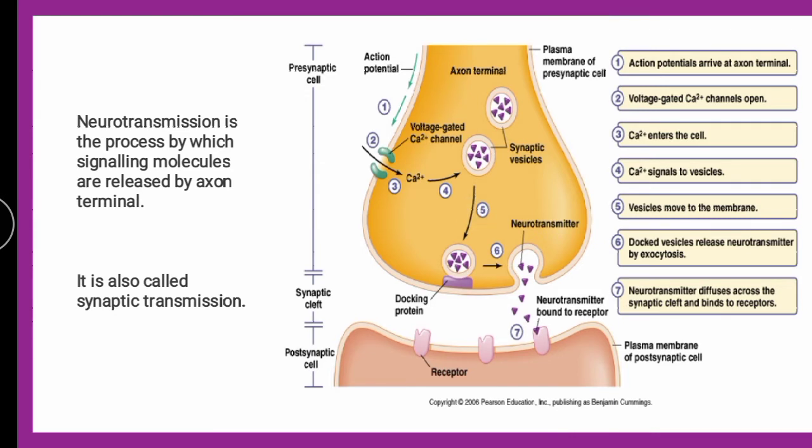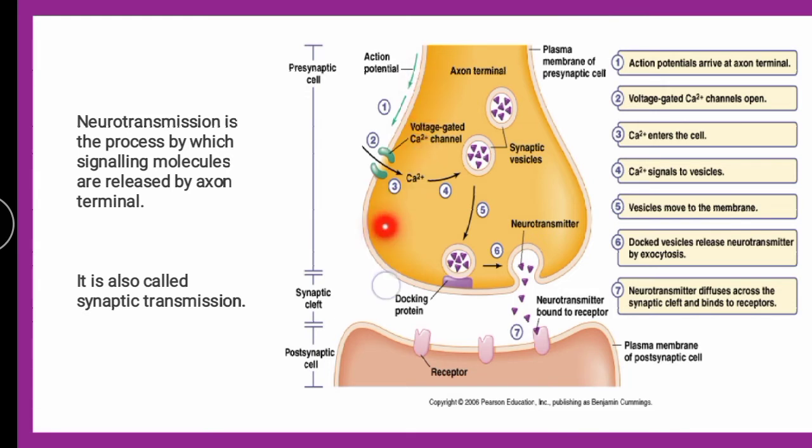The vesicles move towards the membrane, dock with the docking protein, and by exocytosis the neurotransmitters are released to the postsynaptic neuron.